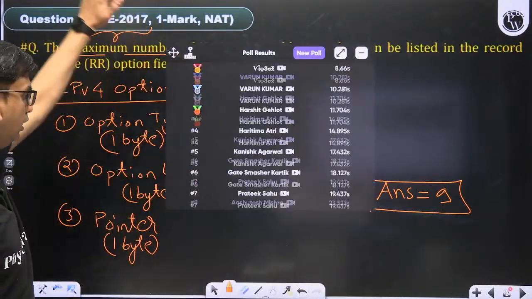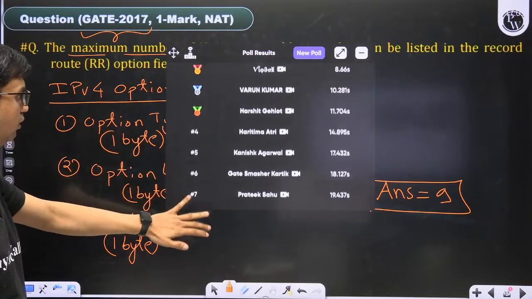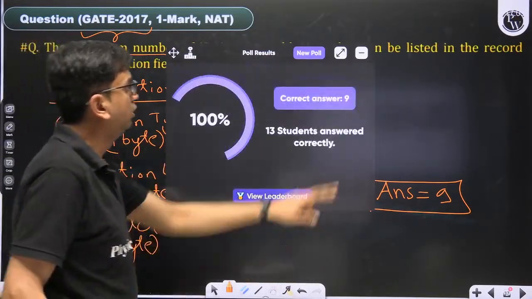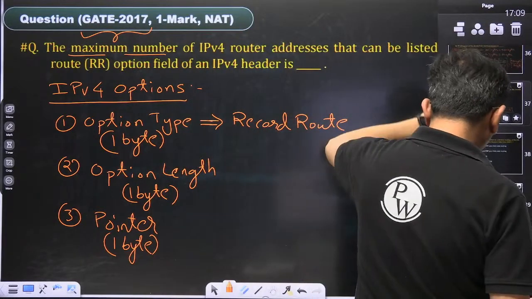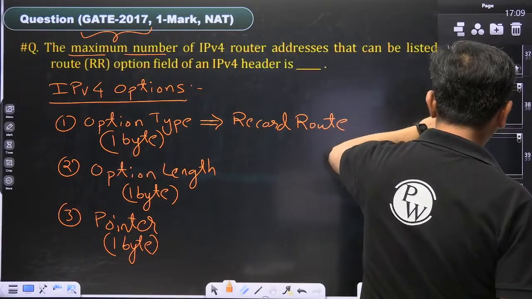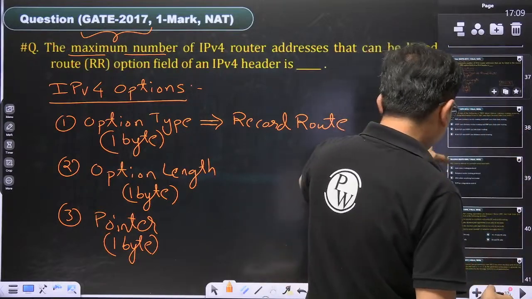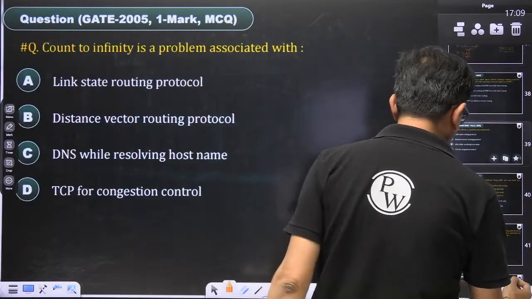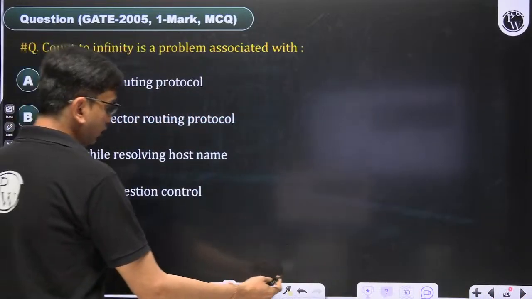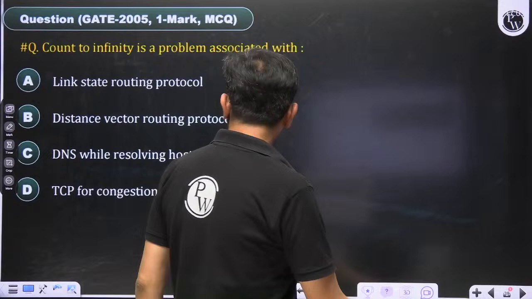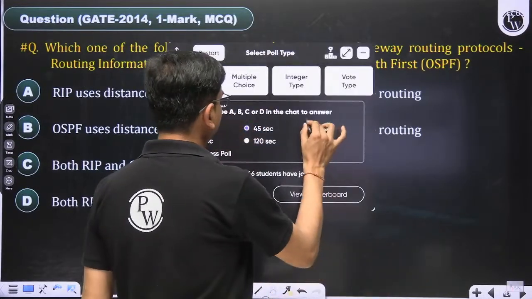So all have given the correct answer. These are the people. Then come to the next question. This is a very easy question. Solve it accordingly. The previous question is also like this. Solve it in 60 seconds.